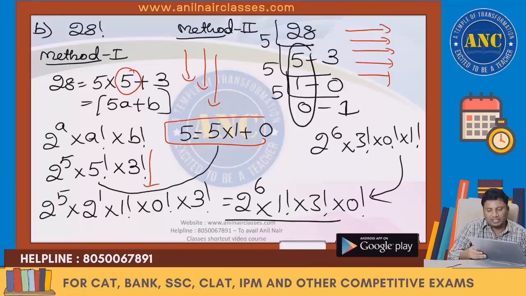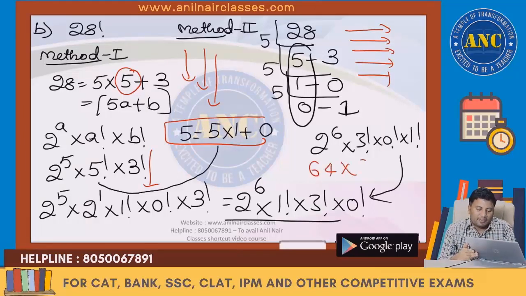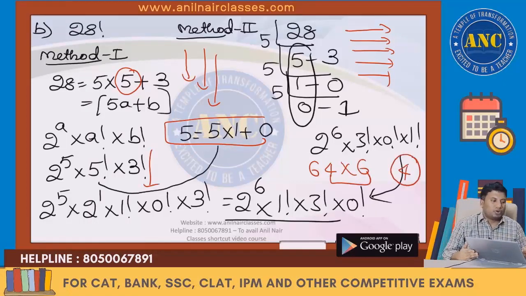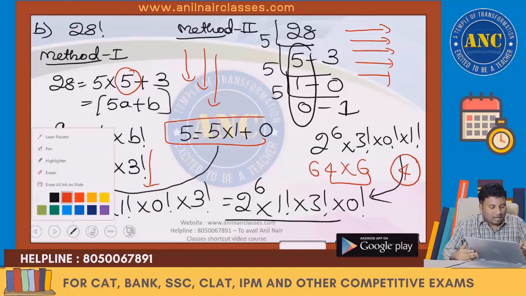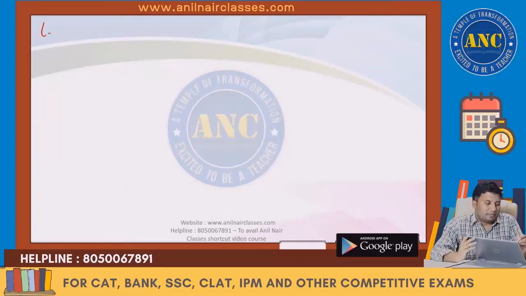5 1s are 5, remainder 0. 5 zeros are 0, remainder 1. 2 power 6 is 64. 3 factorial is 6. 4 6s are 24. Unit digit is 4. Now we will solve some more.